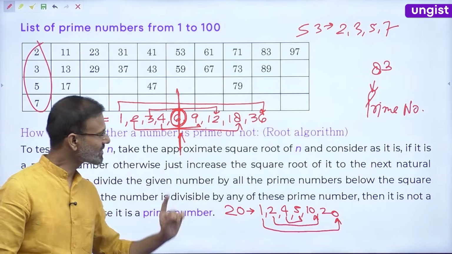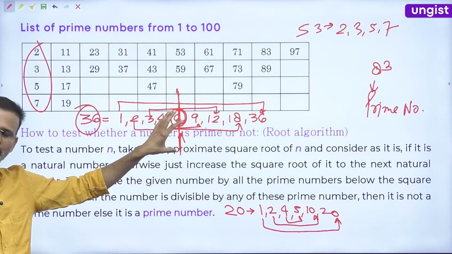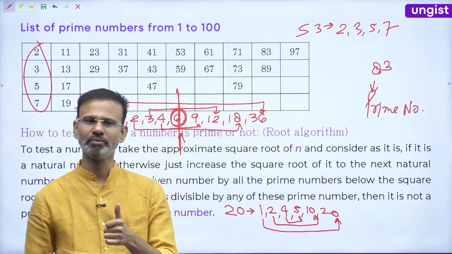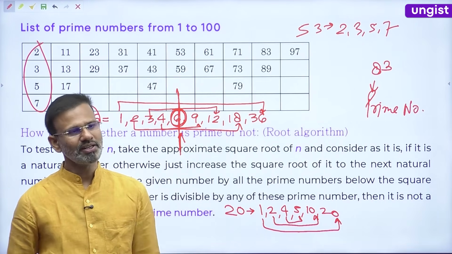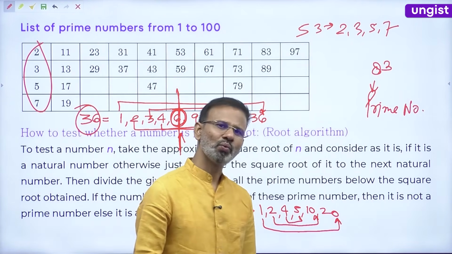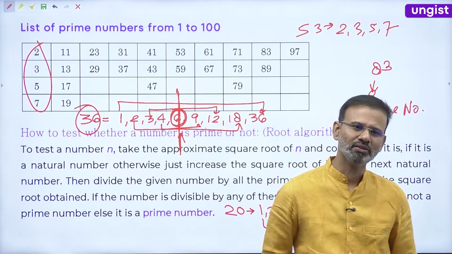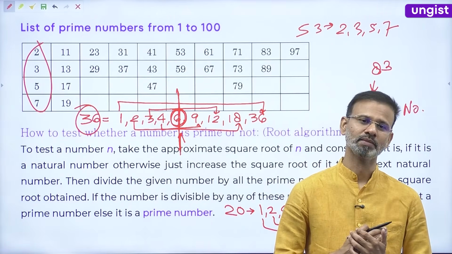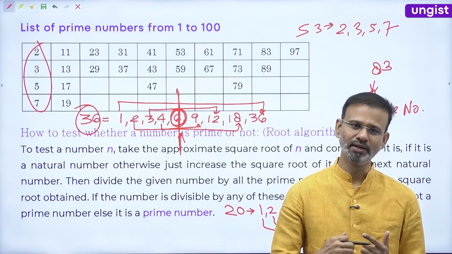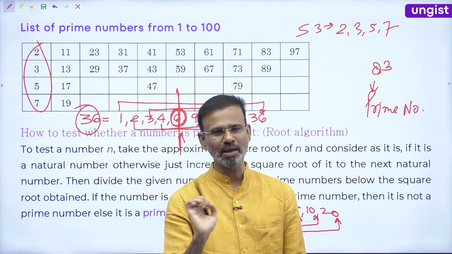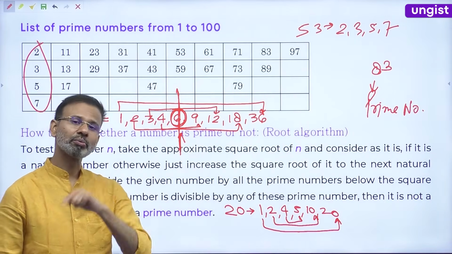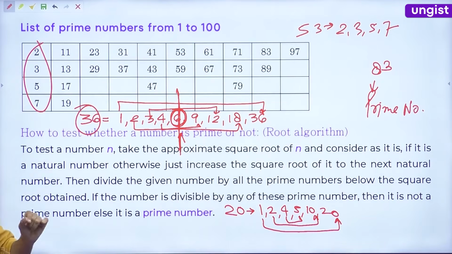So that's why they use the root test to find whether the given number is prime or not. Everybody okay? Why am I telling you this root test? What is the need of it? How is it applicable in your exam? I'll be showing you the question in UPSC itself.